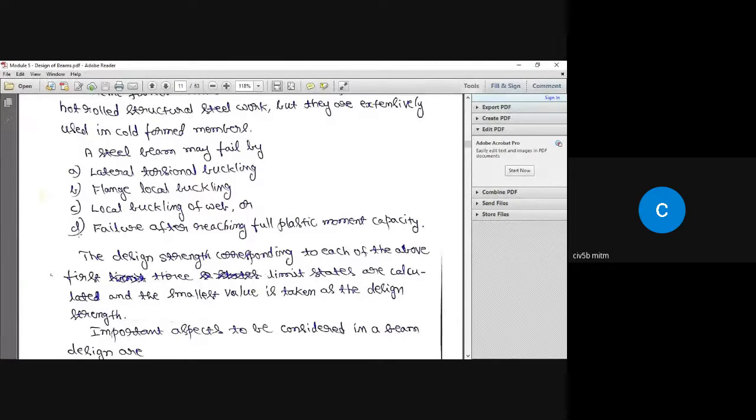And what we have is failure after reaching full plastic moment capacity. Okay, that is in your syllabus. Of course, that is not difficult when compared to lateral torsional buckling. And we are going to cover that, and we are going to solve design problems.